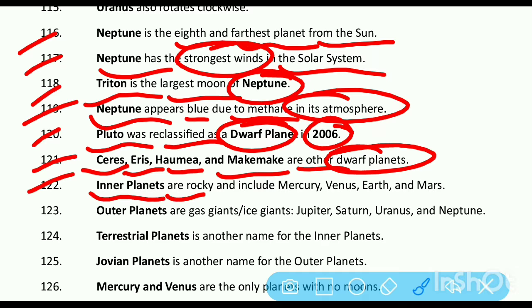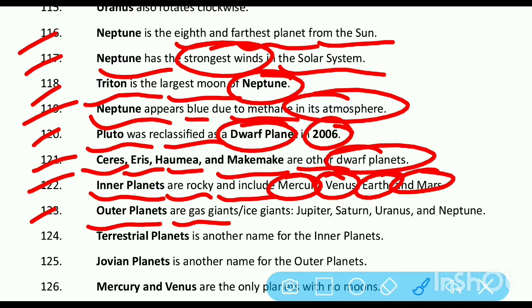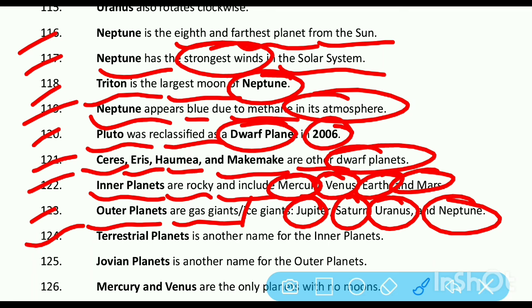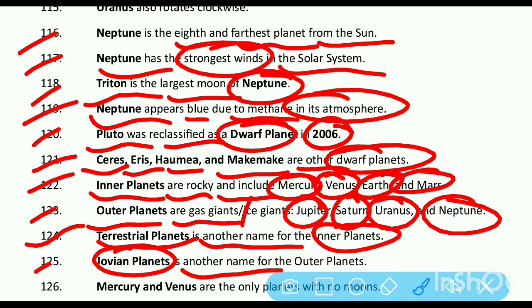Inner planets are rocky and include Mercury, Venus, Earth and Mars. Outer planets are gas giants or ice giants such as Jupiter, Saturn, Uranus and Neptune. Terrestrial planets is another name for the inner planets. Jovian planets is the other name for outer planets.